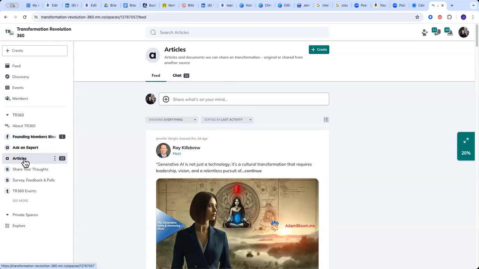So please go out. We have several articles out there right now. Please go out and take a look at them. And if you have something you want to contribute, please do so. If you're not sure, and maybe you have something but you're not sure if it fits, or maybe they need some editing help, or just a little bit of help to get it finished, reach out to me. I am happy to help you in any way I can, and we'll talk in just a few minutes about how we can communicate with one another on the tool.